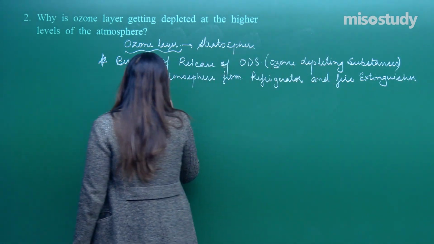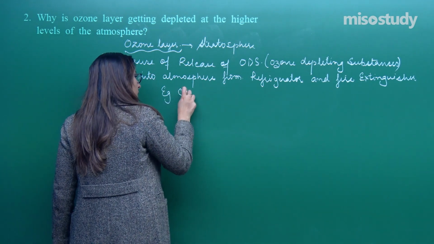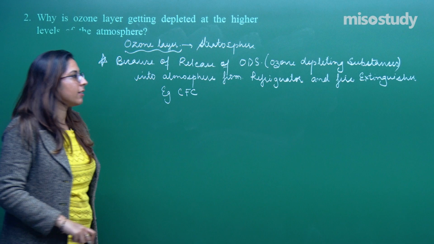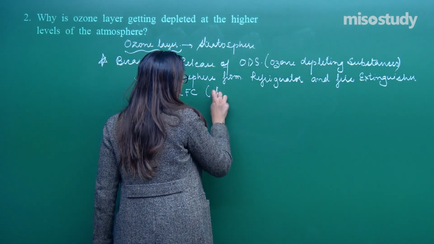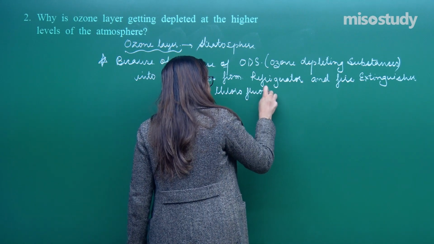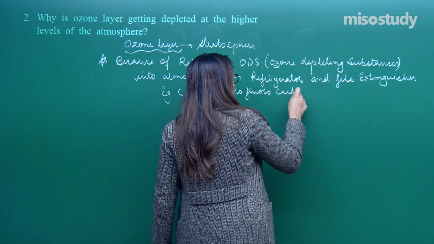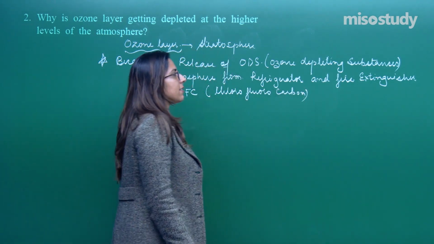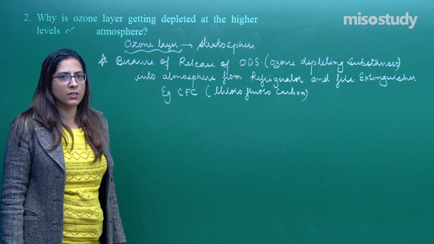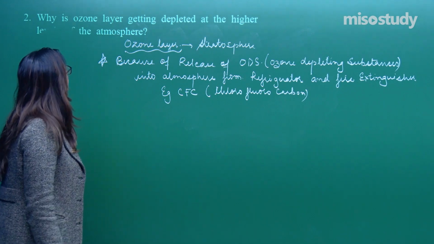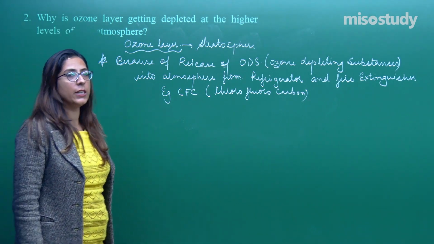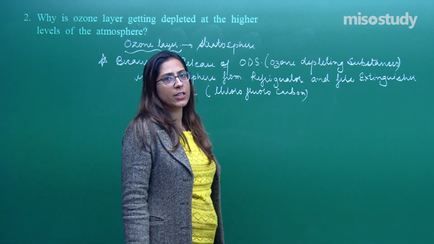Right? For example, CFC. What is the full form of CFC? That is chlorofluorocarbon. Because of the release of these gases into the atmosphere, this causes thinning of the ozone layer which is present in the stratosphere. And if this ozone gets depleted, penetration of harmful UV radiation can occur.